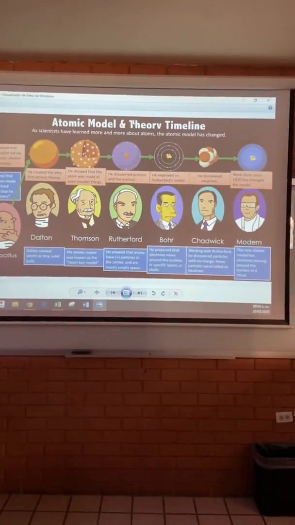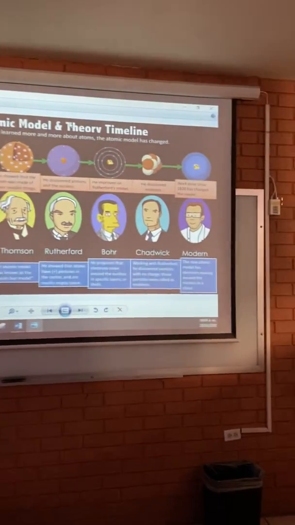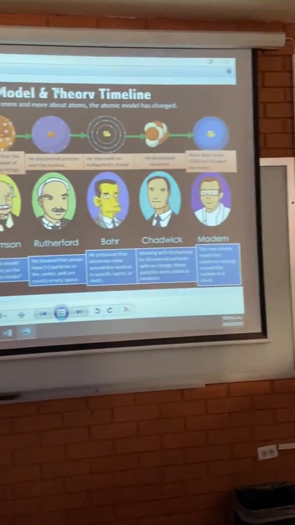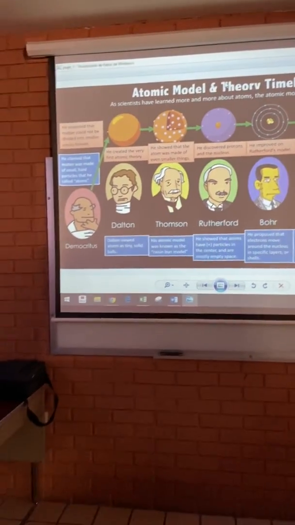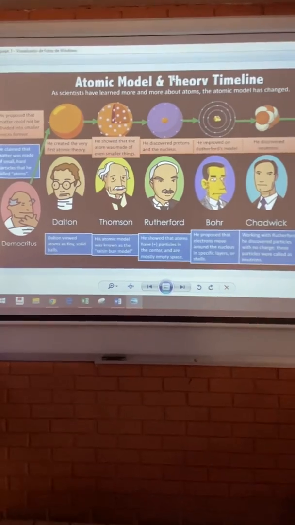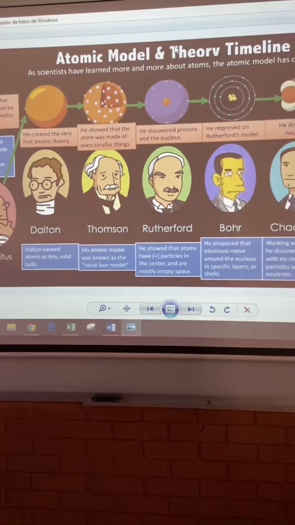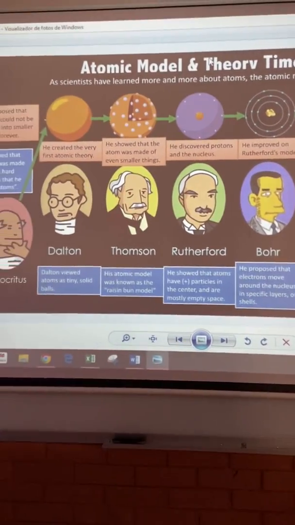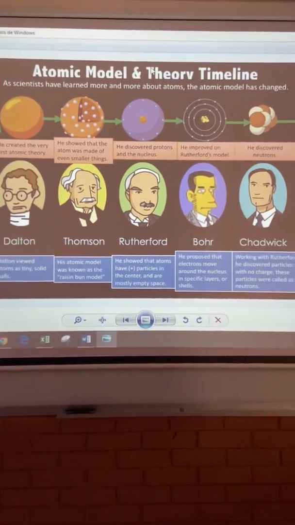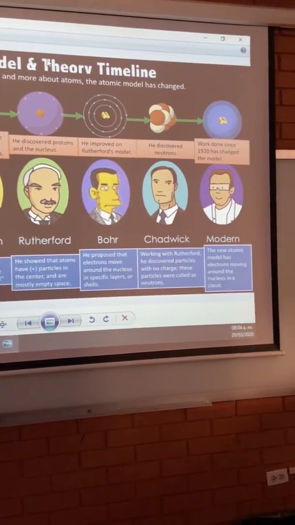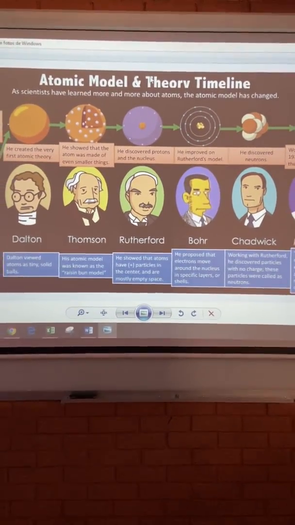This is so easy. We continue with the atomic models, and this is one of my favorite topics because if you understand the tiniest particle in the universe, you can know maybe everything in the future. And this is the first step to understand the chemistry subject, because as you know, in 9th grade, you have to study, and you will start with the atom. Okay. This is an atomic model and theory timeline.